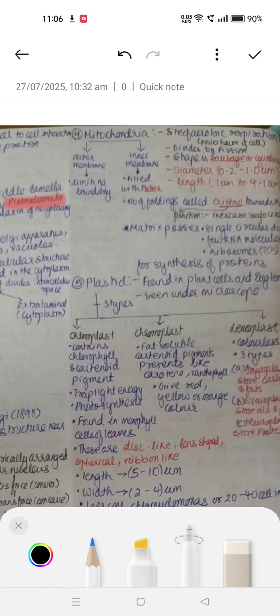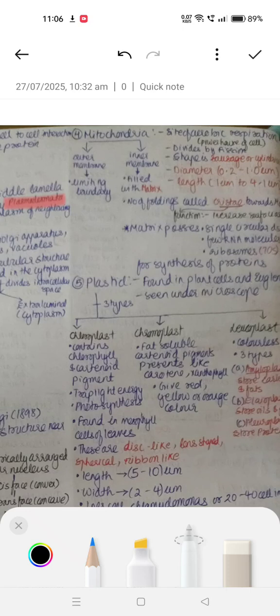So in mitochondria and also in the chloroplast, 70S ribosomes are present, as in prokaryotes. I already told you the stroma contains small circular DNA, enzymes for synthesis of carbohydrates and proteins, and ribosomes, which are 70S.